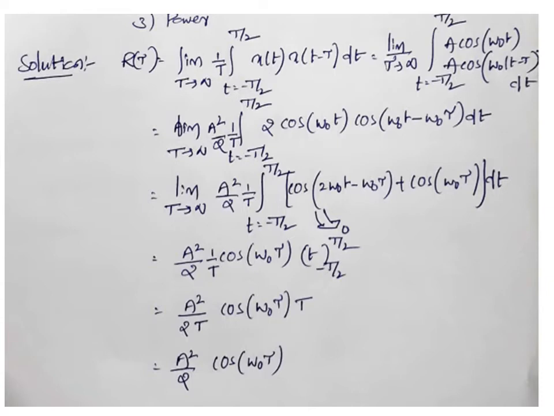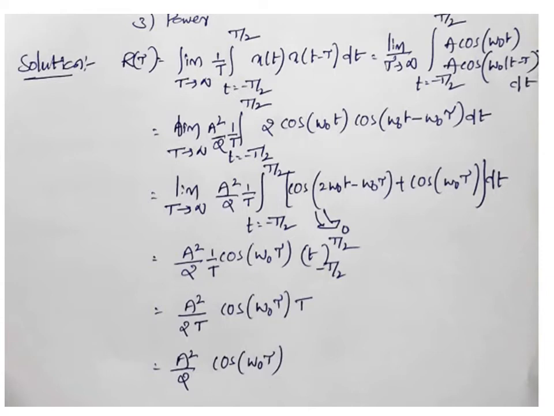The importance of this problem is, what is our x of t? A cos of omega naught t. Whether you take x of t is equal to A cos of omega naught t, or x of t is equal to A cos of omega naught t plus 45 degrees, or A cos of omega naught t plus 60 degrees or 65 degrees, with respect to phase, the autocorrelation function will not be affected. Same answer you will get. I'm telling you, with respect to phase it will not be affected.